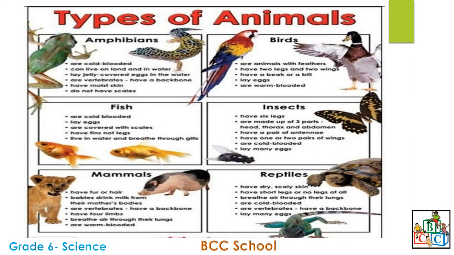The important information that you have to remember on these types of animals. We will start with amphibians. Amphibians are cold-blooded animals. They can live on land and in water. They reproduce by laying eggs.